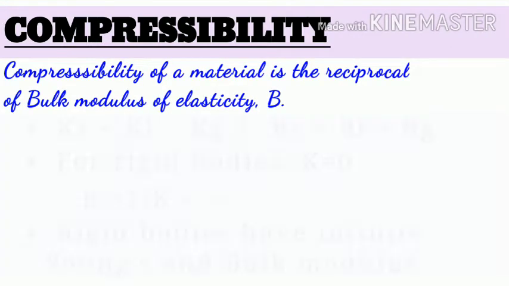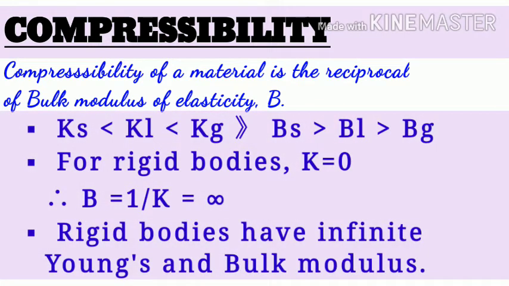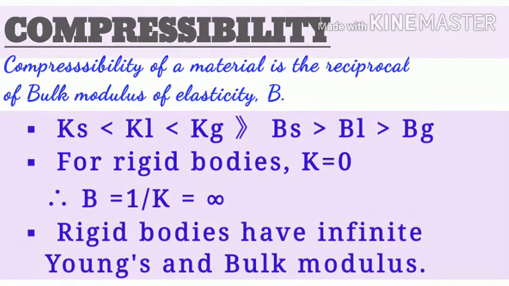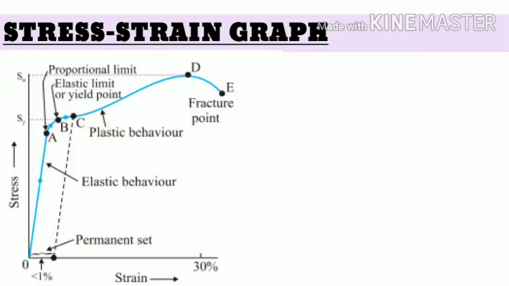Some important conclusions that we can make are that as the compressibility increases from solids to gases, so the bulk modulus will decrease from solid to gas. For rigid bodies, as the compressibility is 0, so bulk modulus for rigid bodies is equal to infinity. Not only bulk modulus but Young's modulus too, which is related to change in length. Let's now move on and see the stress-strain graph.